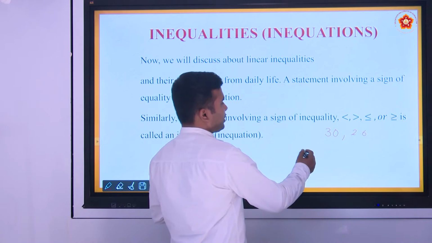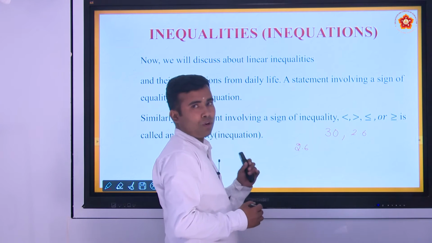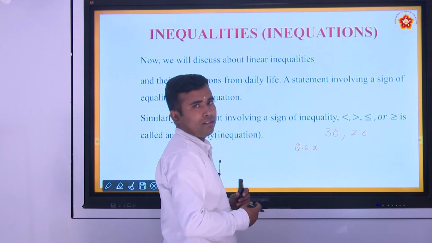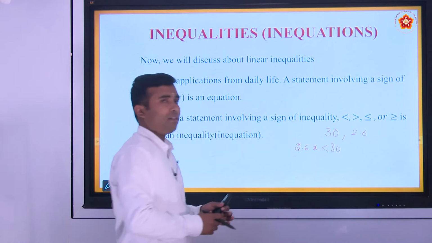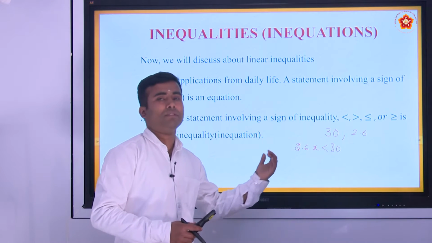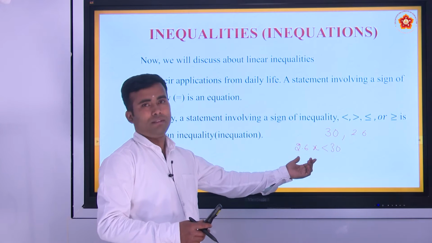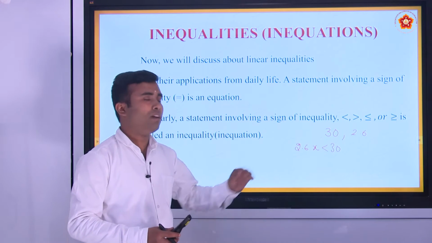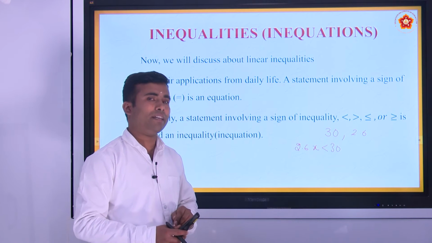But this statement can be written as: 2.6 rupees is the cost of a pencil, and here x denotes the number of pencils, which is less than 30 rupees. Because the number of pencils we can't count in decimals, right? So that's why the problem can be represented as 2.6 into x is less than 30.